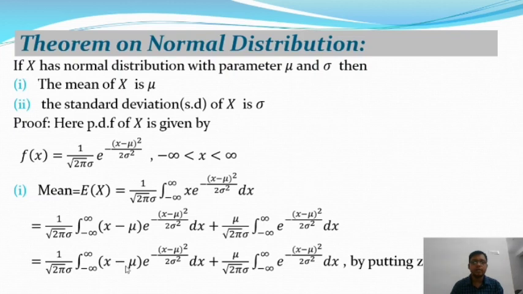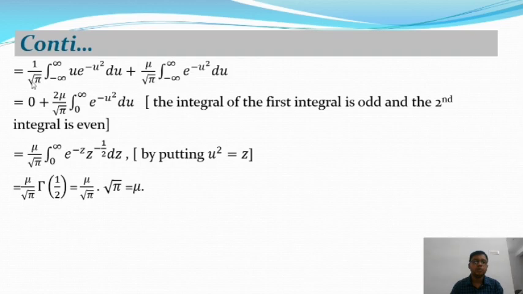Now by putting u is equal to (x minus mu) by root 2 into sigma, from the first integration as well as from the second integration we get 1 by root pi integration over minus infinity to plus infinity of u into e to the power minus u square into du. As well, the second term will be mu by root pi integration over minus infinity to plus infinity of e to the power minus u square into du.